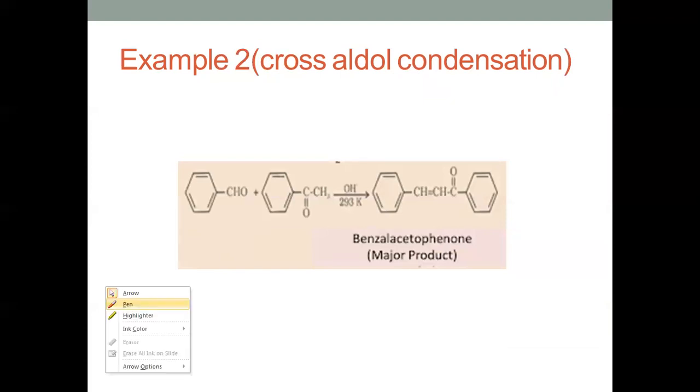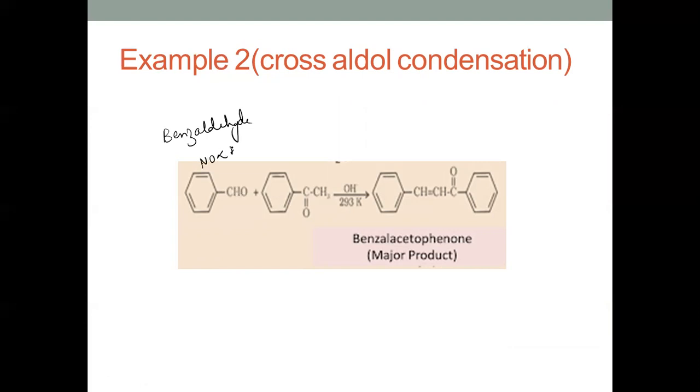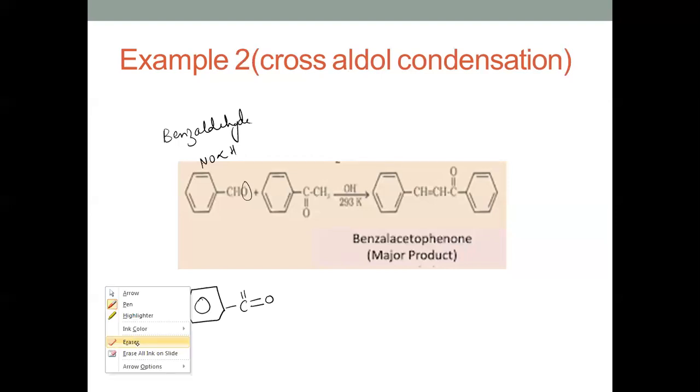And the presence of alpha hydrogens is a must for this reaction. If I'm taking benzaldehyde, there is no alpha hydrogen in this, but it can use this aldehyde group. So how does this occur here? This is how the reaction is occurring.